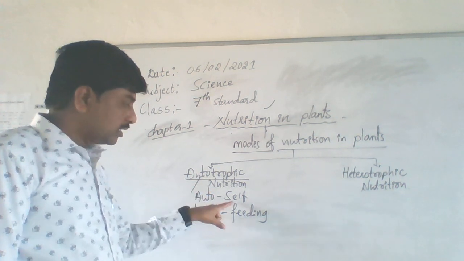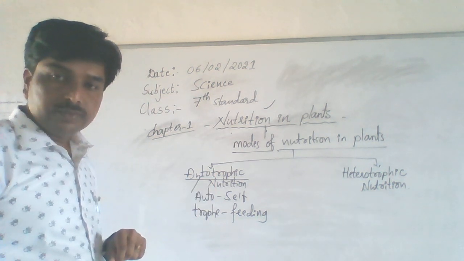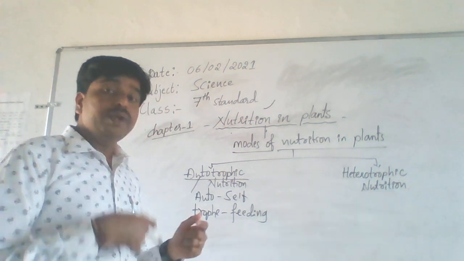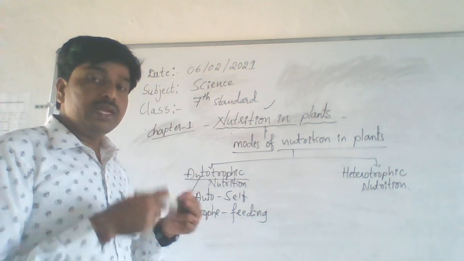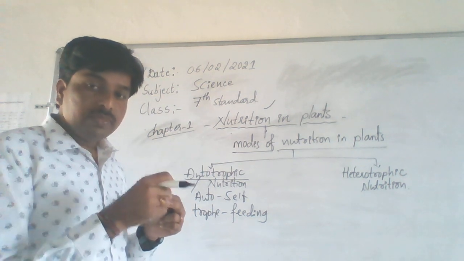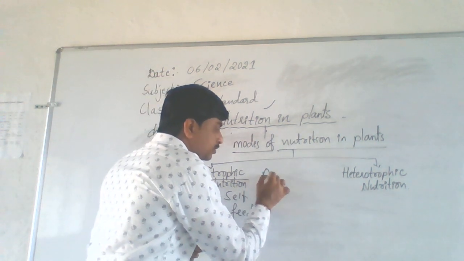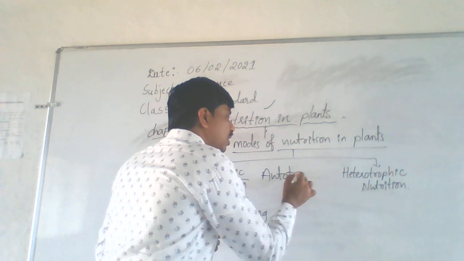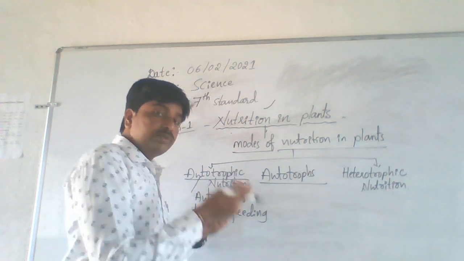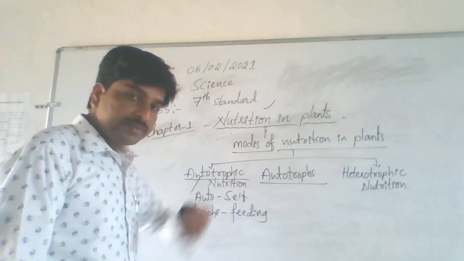Auto means self, troph means feeding, self-feeding nutrition. The organisms which show autotrophic nutrition are said to be autotrophs.